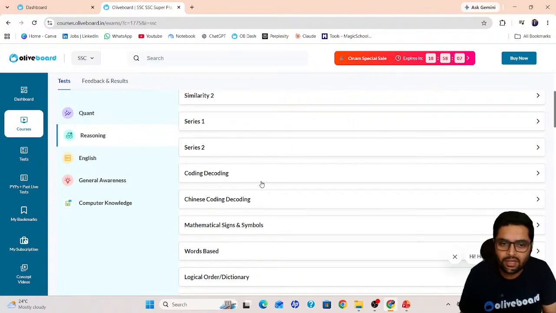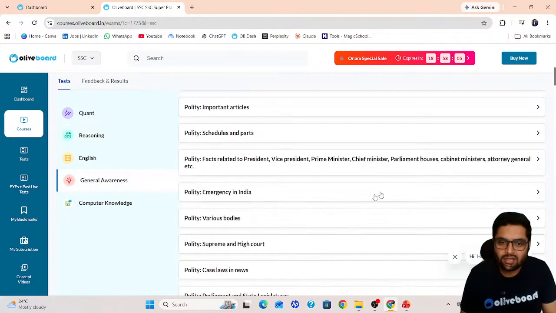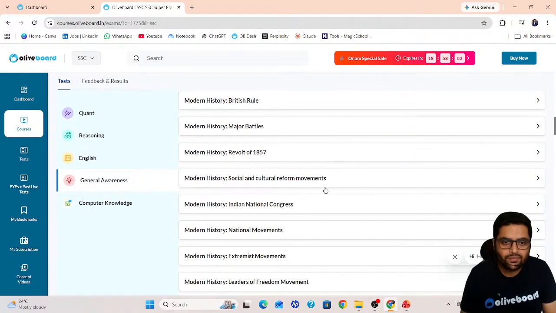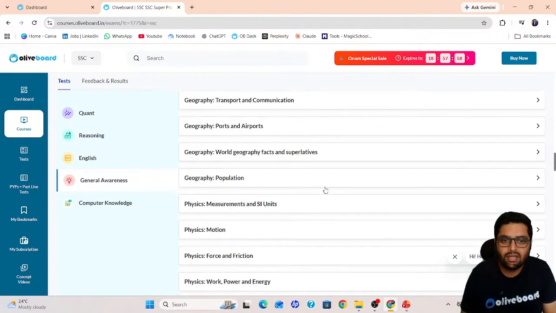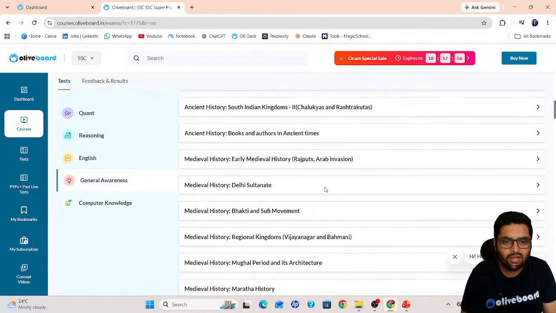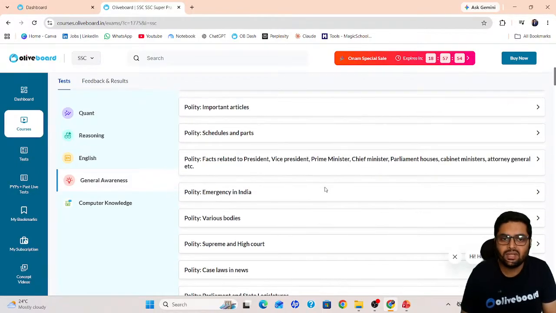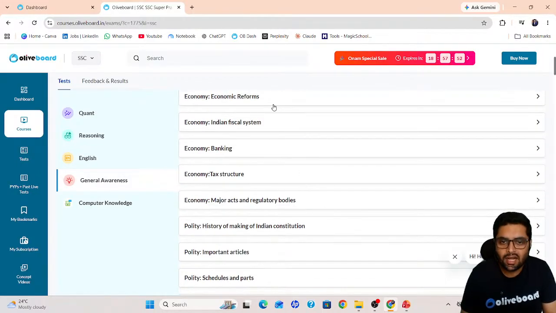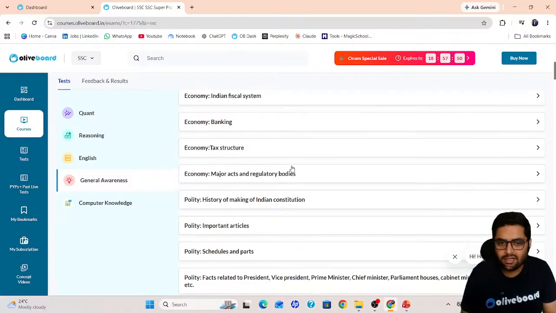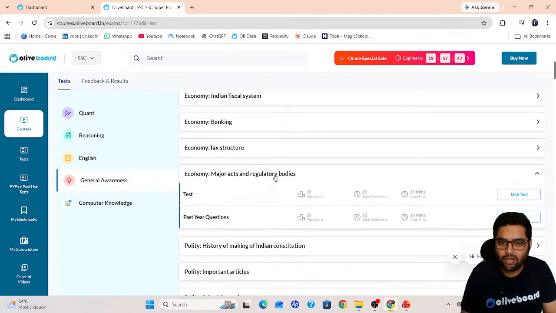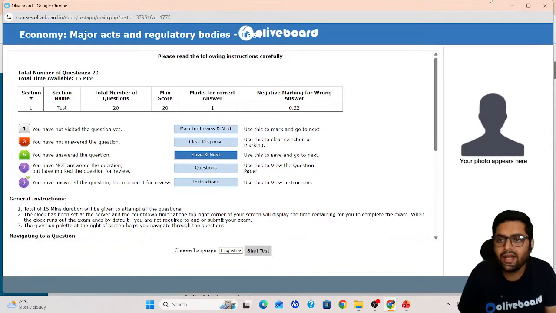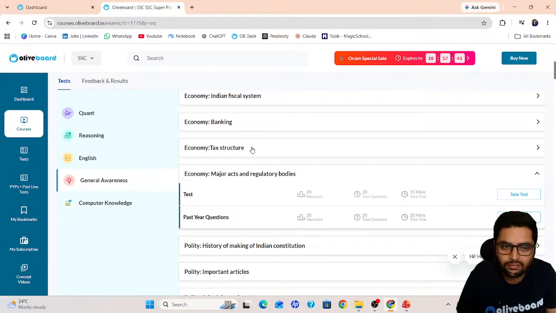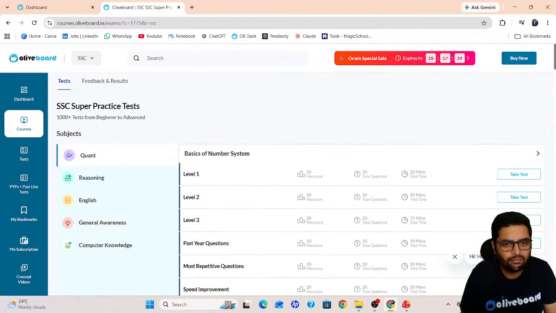Like this, you can go for reasoning, coding, decoding, general awareness. Suppose we are having economy, physics, chemistry, history, geography, modern history, medieval, ancient, everything is covered. Polity, economy, economic reforms. If we are doing major acts and regulatory bodies, you can give a test for that as well. You can just go ahead with the test. Great feature. Please try to explore it further.